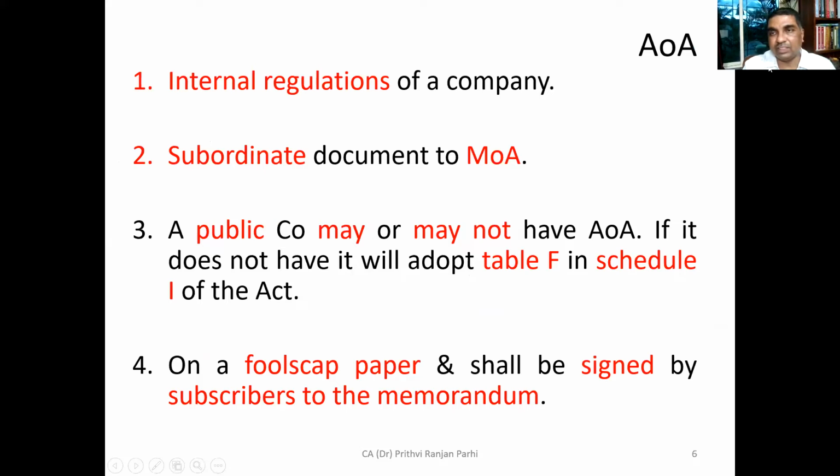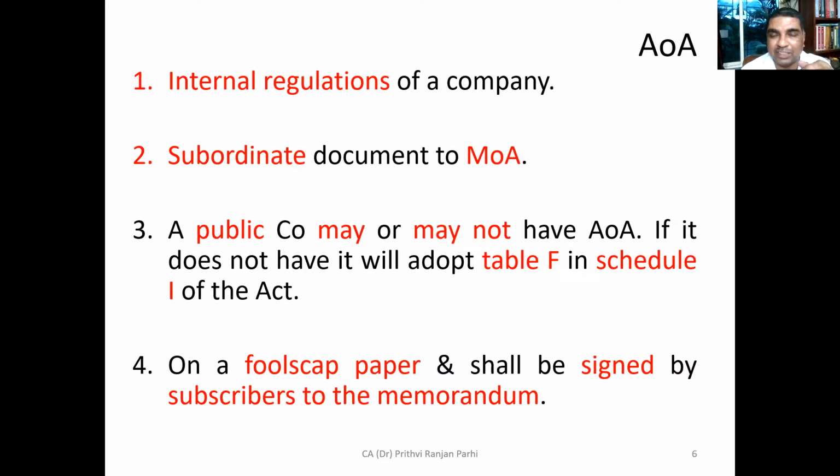So now at this stage, we can understand that the entire document, the articles of association, talks about internal regulations of the company: how meetings can be conducted, how shares can be transferred, in which situation they can be transmitted. All these things are discussed in this document. And this is subordinate to the memorandum. Memorandum, you know, is a very broad document. Company cannot do anything beyond the memorandum of association. If the powers are not there in the MOA, then the company cannot do any activity. So the object clause in the memorandum is very important. But this document is subordinate to the memorandum.